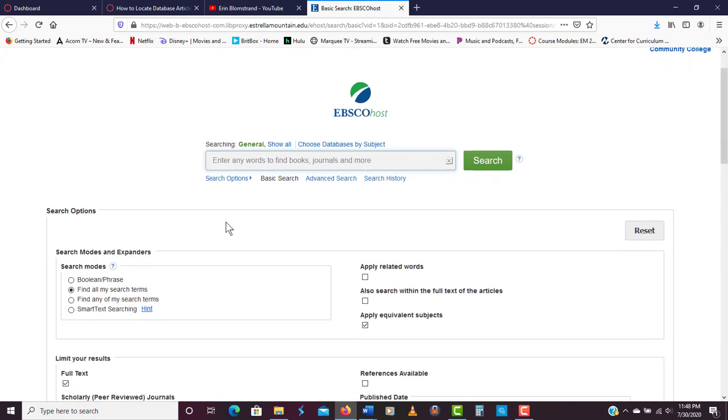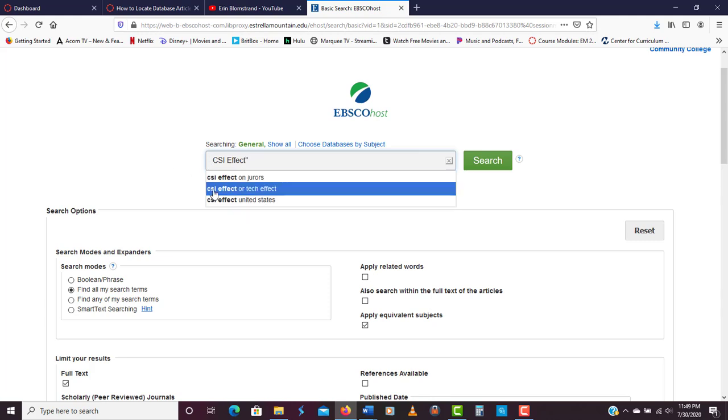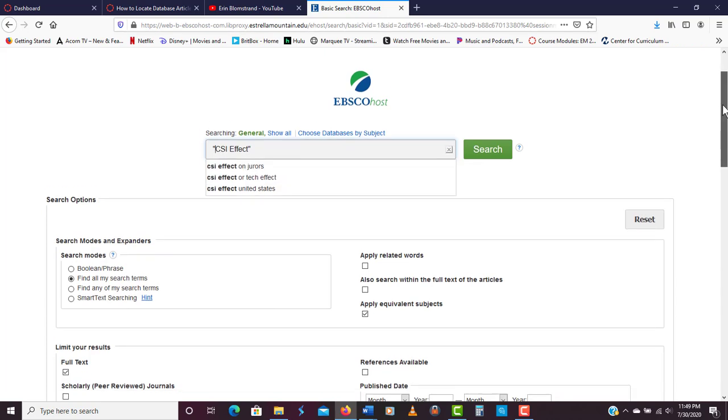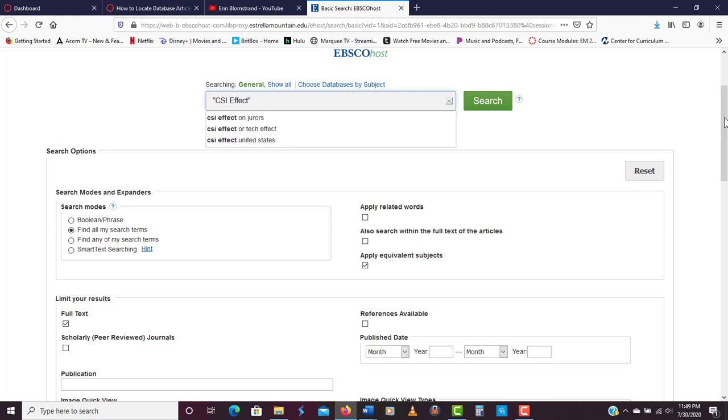Let's talk a little bit about entering your search term. Now, if I just do CSI and effect, the problem with this is that the search is going to look for any articles that have CSI and have the word effect, but not necessarily together. And I need the term to be a term or a phrase where CSI and effect are together. So to get that, I need to put quote marks around my term. Now it's going to do a search for CSI effect with only those two words connected to each other, not separated out. So my search is going to be much more specific, and I'm only going to get what it is that I'm looking for.